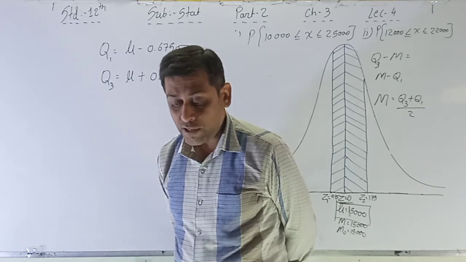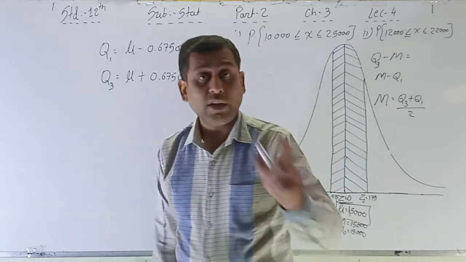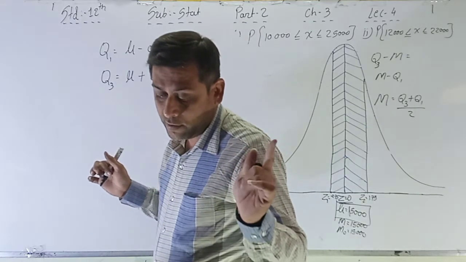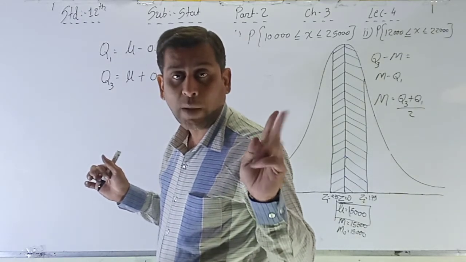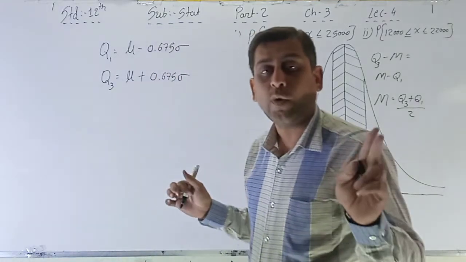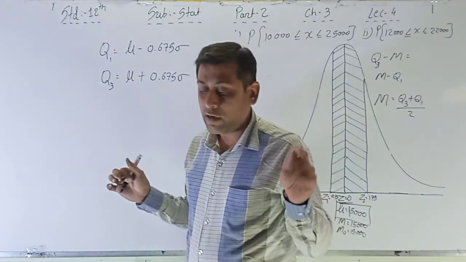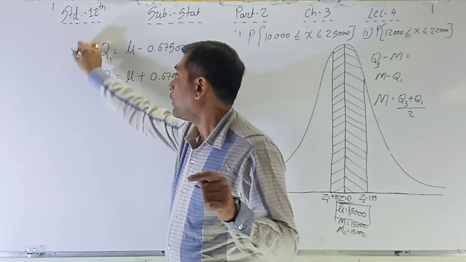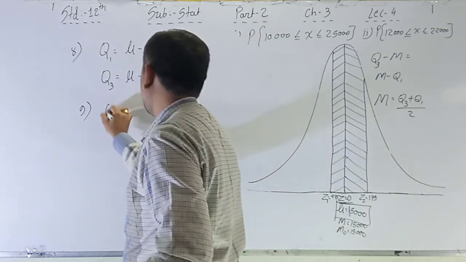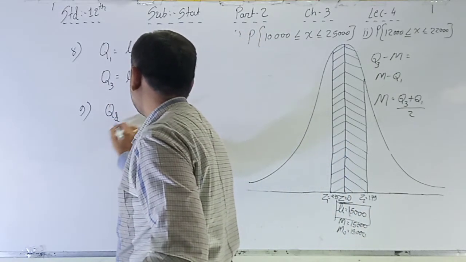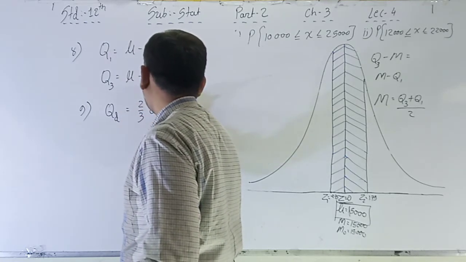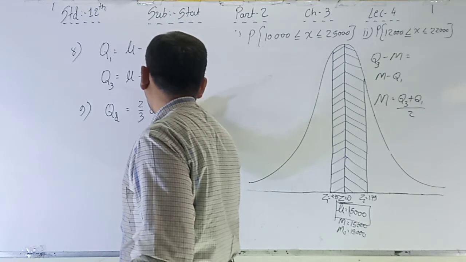Okay. Now the 9th point, for this distribution, the next formula. See, the formulas given so far: in point number 4, mu is equal to m is equal to mo. In point number 5, m is equal to q3 plus q1 divided by 2. In point number 8, q1 and q3. Now in point number 9, the formula, that is quartile deviation QD is equal to 2 by 3 sigma approximately.